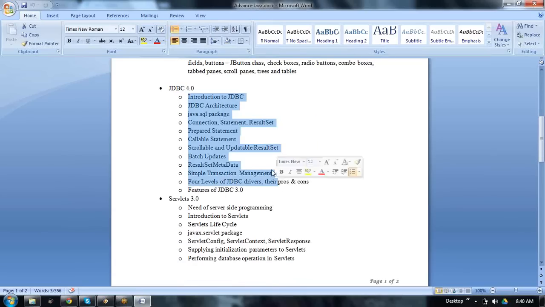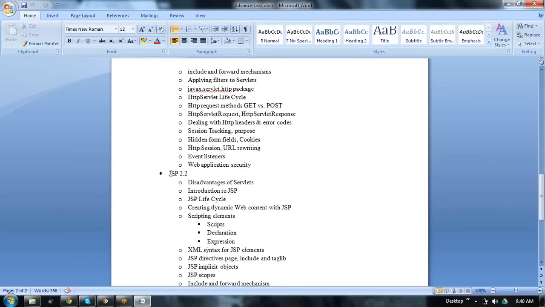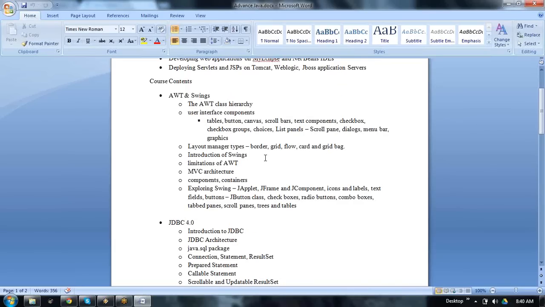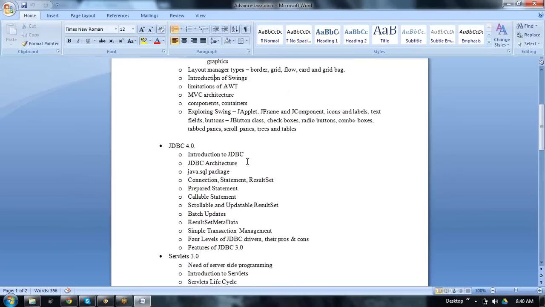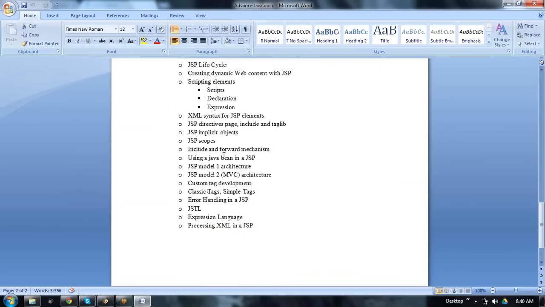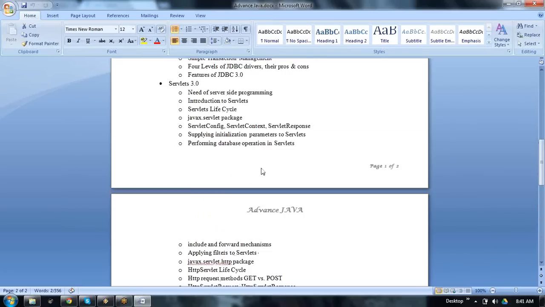There are different kinds of topics inside this. There are servlets. AWT and Swings are for graphical user interface. You just asked about RMI, remote method invocation; we can implement that using this. The next one is servlets, and the last one is JSP. In JSP we will discuss some part of XML, as well as JSTL and expression language. This is about advanced Java concepts.